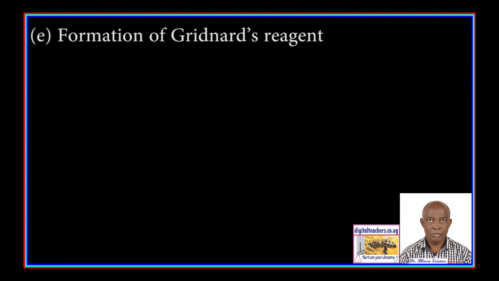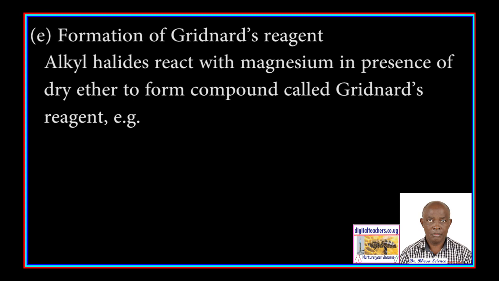E. Formation of Grignard reagents. Alkyl halides react with magnesium in the presence of dry ether to form compounds called Grignard reagents.